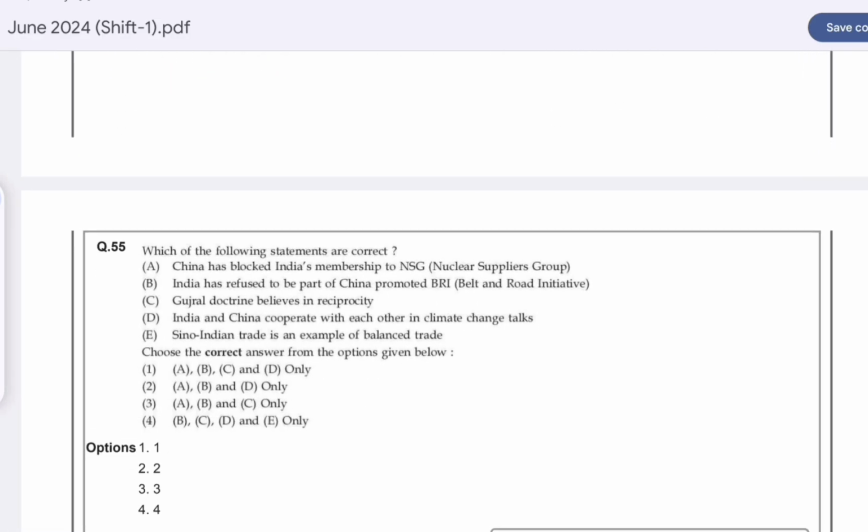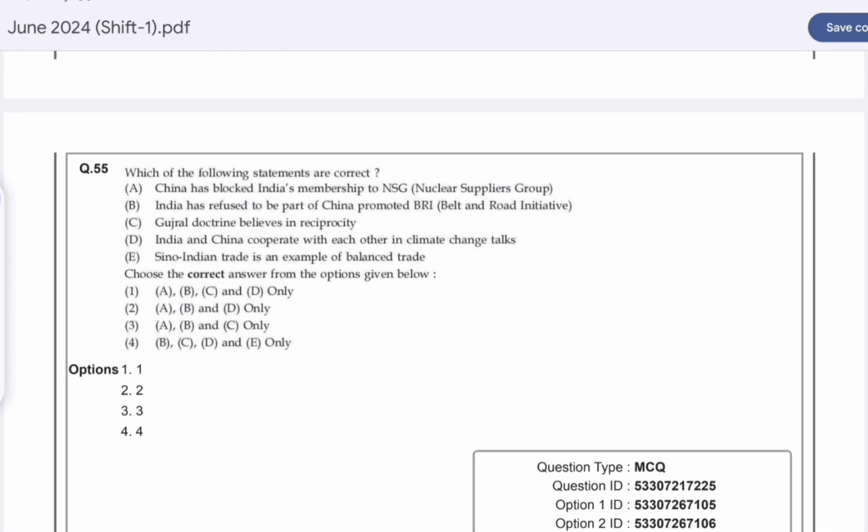Question number 55. Which of the following statements are correct? Option B is correct here. A, B and D, that China has blocked India's membership to the Nuclear Suppliers Group. India has refused to be part of the China-promoted BRI, Belt and Road Initiative, and India and China cooperate with each other in the climate change talks.